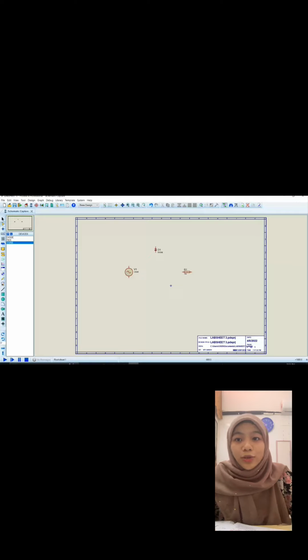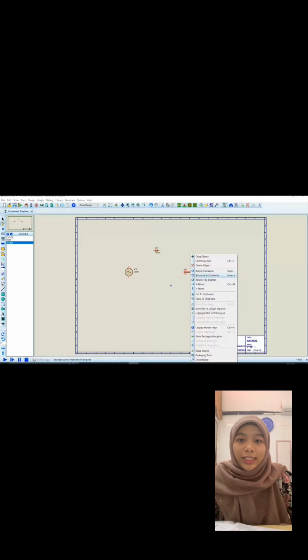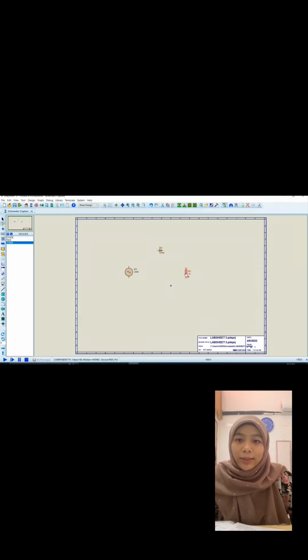Don't forget to rotate your resistor and diode just like the schematic diagram. Next, choose the terminal mode and put a ground symbol at our circuit. Then connect the wire according to the example circuit.